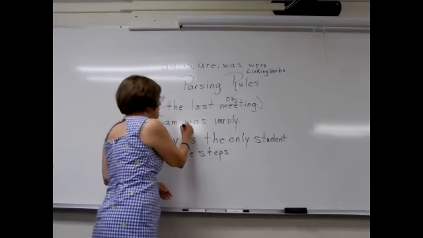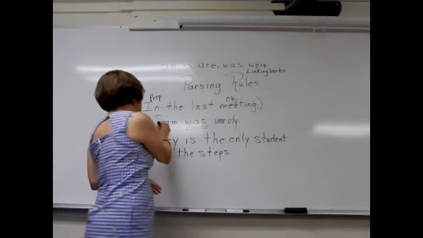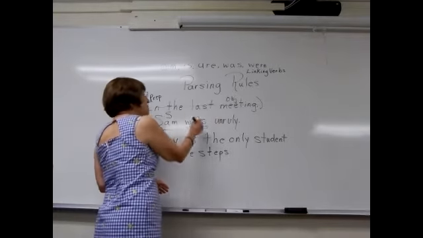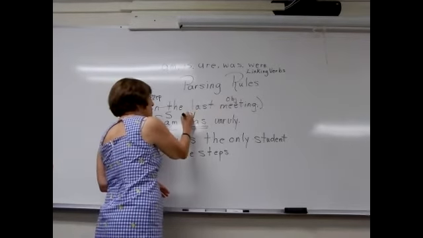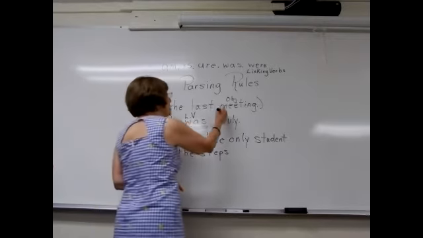All right, so here's was. Was is the verb. Who or what was? Sam was. Sam is the subject. Was is the linking verb. And unruly is what's called a subject complement.